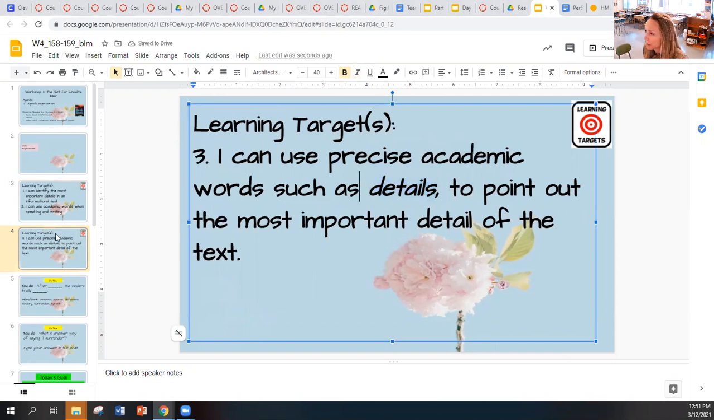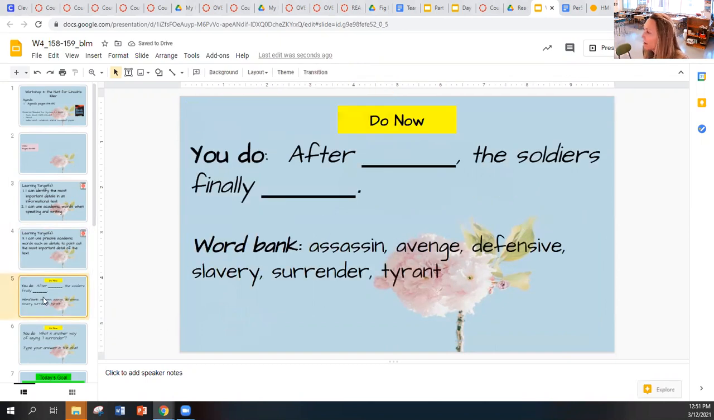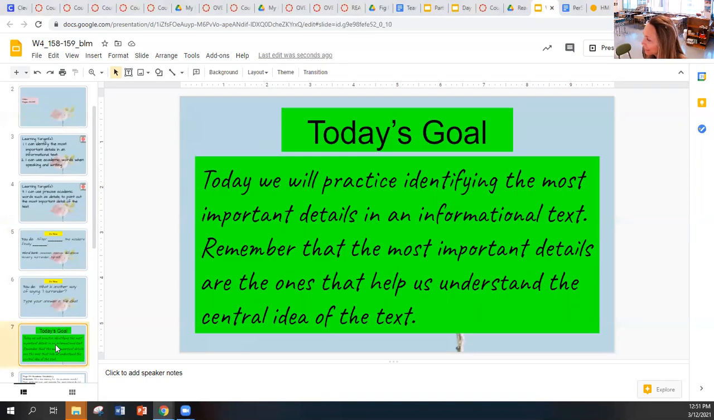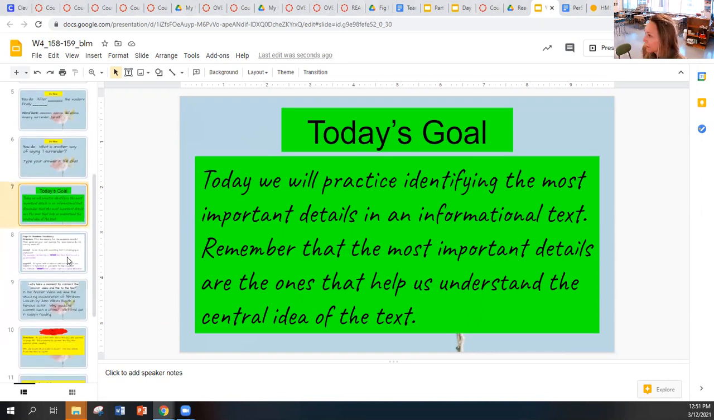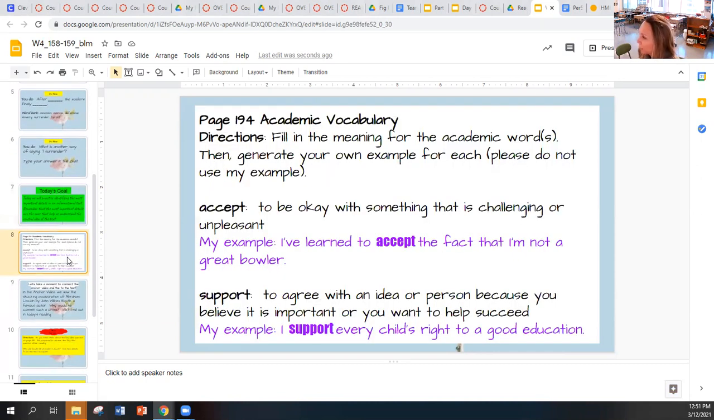of the text. Okay, so the do now. After blank, the soldiers finally blank. You have a word bank at the bottom to fill that in. Okay, today's goal. Today we'll practice identifying the most important details in an informational text. Remember that the most important details are the ones that help us understand the central idea of the text. Okay, so make sure you have your vocabulary filled in.